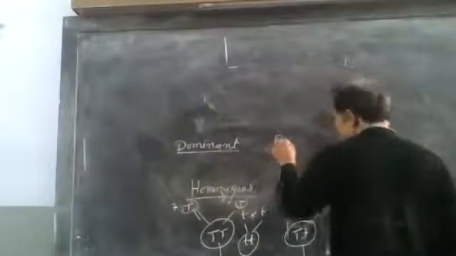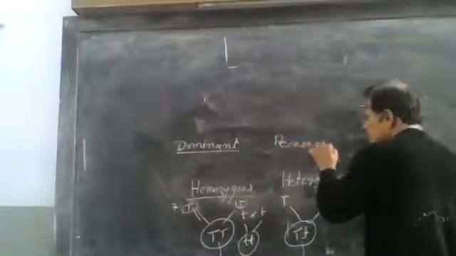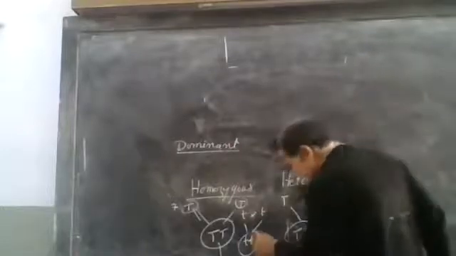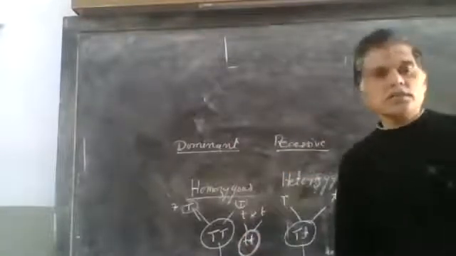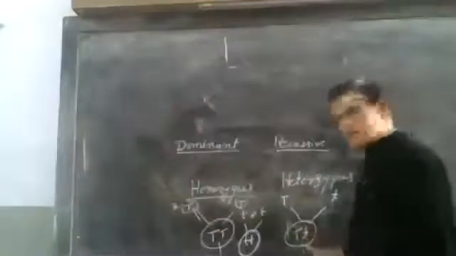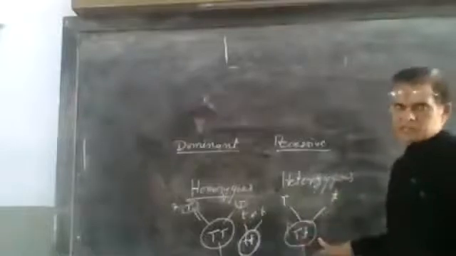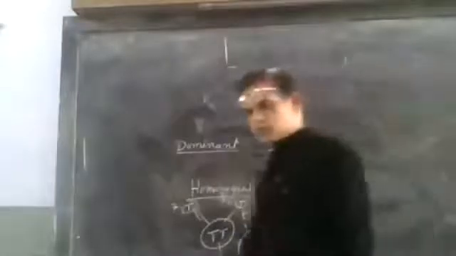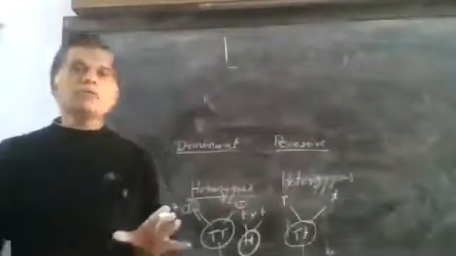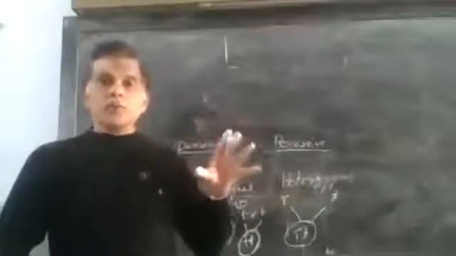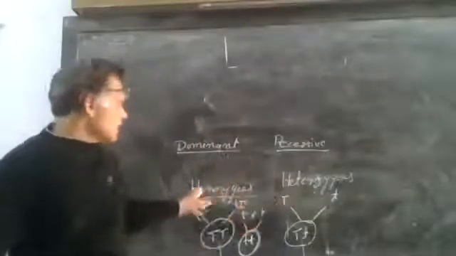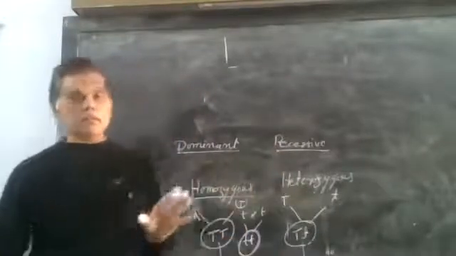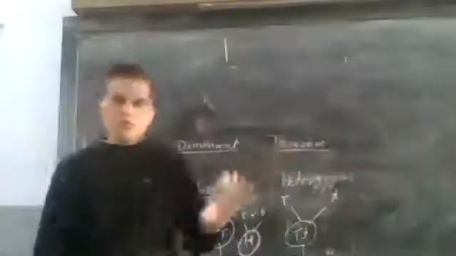Recessive shows only in the homozygous condition. Only when this condition is present will the recessive character show, that is dwarf. Otherwise, the small t character will not express itself. With capital T or small t, the plant will show the tallness character, not the dwarf character. So dominant always expresses itself in both conditions, homozygous and heterozygous, and recessive only in the homozygous condition. First thing, homozygous, heterozygous, okay.